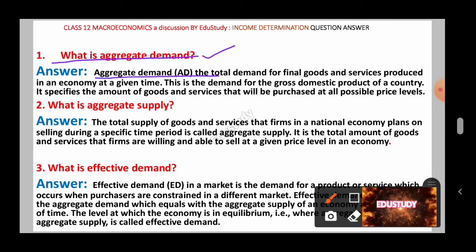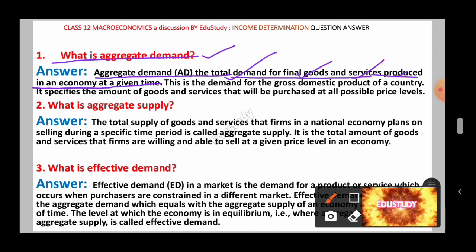Aggregate demand is the total demand for final goods and services produced in an economy at a given period of time. Aggregate demand is nothing but the total demand for final goods and services. Goods must be final, or services must be final. That means intermediate goods or intermediate services cannot be taken in the computation of aggregate demand, and those should be produced in an economy.